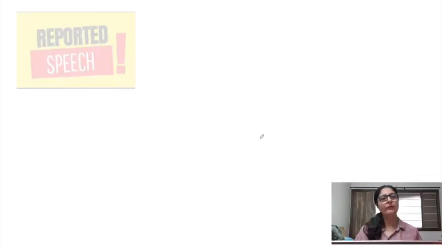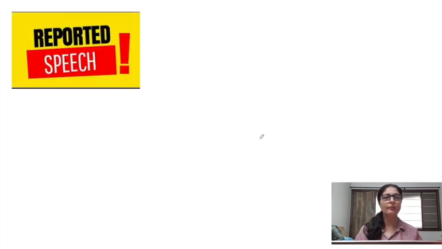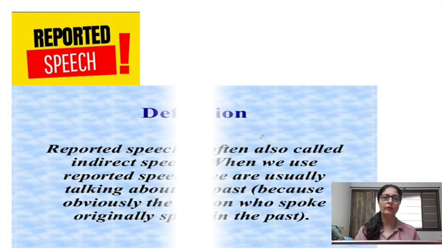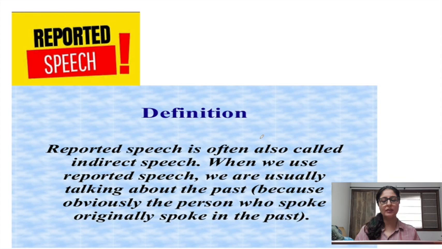Moving on, first of all, a very simple question: what is reported speech? I'm not going to go into details of what is reported speech. So it's a quick definition: reported speech is often called indirect speech, and I'm sure everybody knows that. And when we use reported speech, we are usually talking about the past. So that is one thing that you need to remember: it is what one person has told the other, and that you are telling it to a third person, right? And so the event has already happened and it is talking about the past.